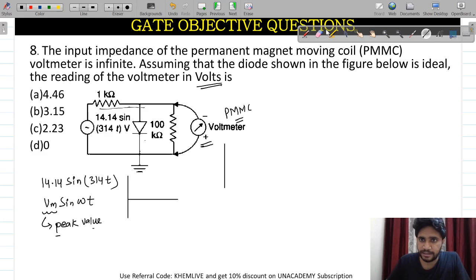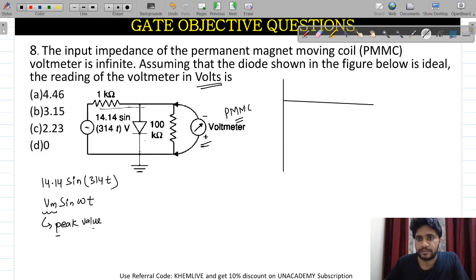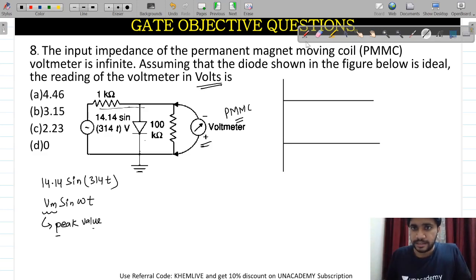The input is like this for the positive half cycle, and like this for the negative half cycle.